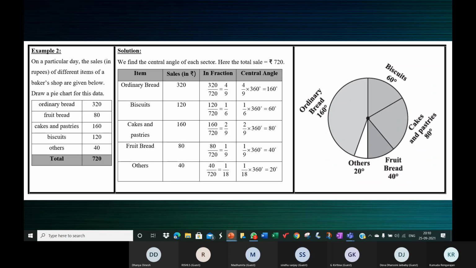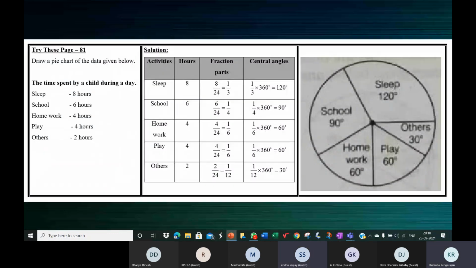The last one, this 20 degrees, that remaining sector will be the last one. You will be measuring 160, 60, 80, and 40. That's all. 20, you need not measure. That last sector which remains will be 20 degrees, meaning a sector will be formed automatically. Yes, ma'am.